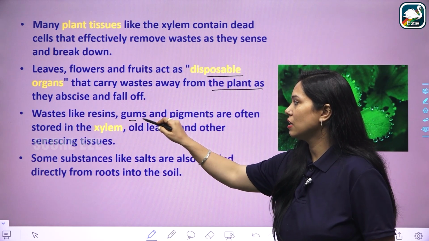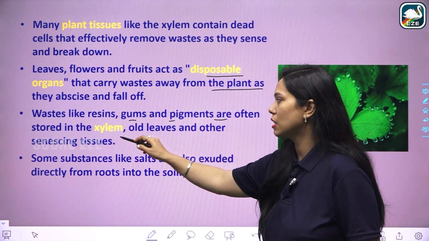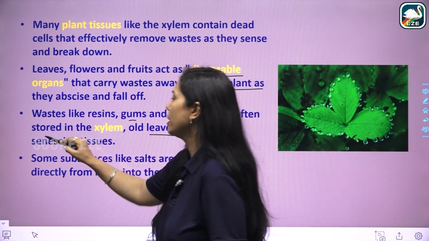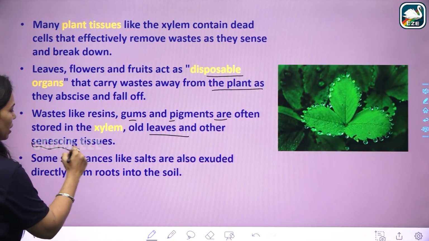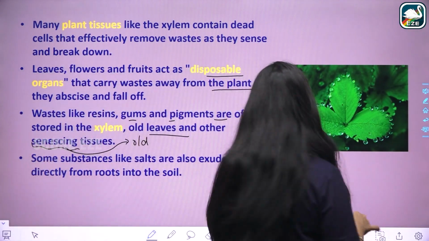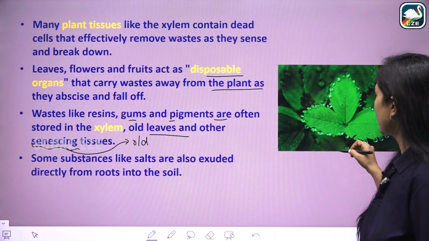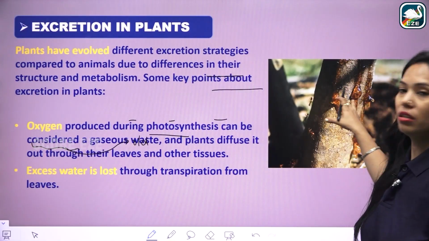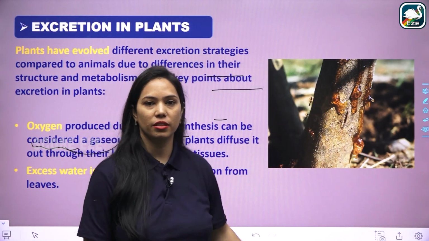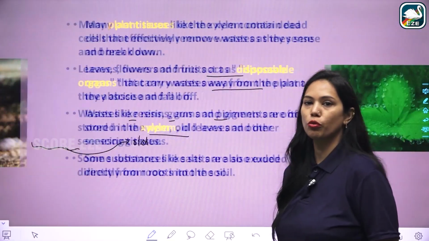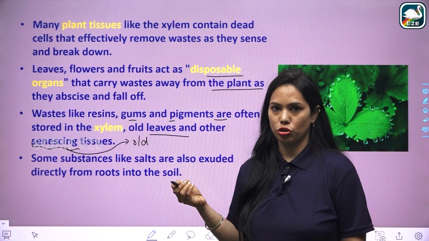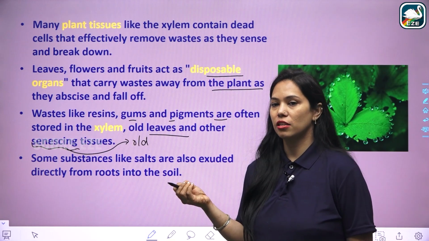Waste like resin, gum, and pigments are often stored in the xylem. Old leaves and other senescing tissues, senescing meaning old age tissues. Here we can see that gum, a resin or sticky substance, starts to be excreted from the bark with the help of pore-like structures called lenticels on the bark.